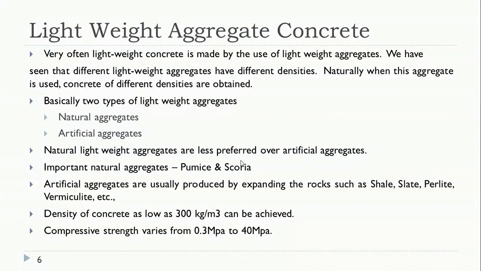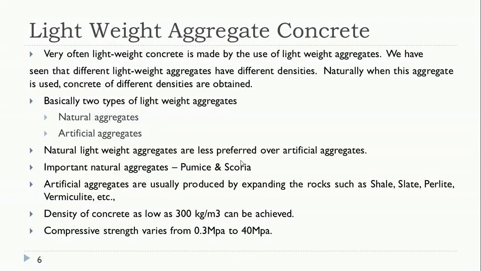Perlite is also a natural volcanic glass like pumice, but it is crushed and heated to a certain temperature, around 900 to 1100 degrees centigrade. When it is crushed and heated at that temperature, it expands. That is why it is also called expanded perlite.